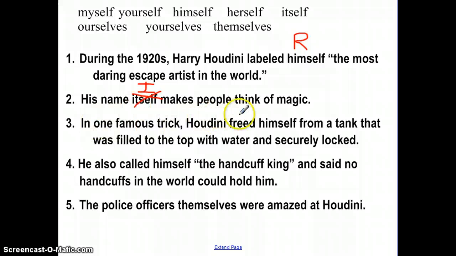"In one famous trick, Houdini freed himself from a tank that was filled." When we take that pronoun out, it does not make sense, so we need to keep it in there. It's required. It's reflexive. "He also called himself the handcuff king." If we take himself out of there, that sentence actually does make sense grammatically, "he called the handcuff king," but it changes the meaning. That makes it sound like he picked up the phone and called him, and that's not what it's saying. It's saying that he called himself the handcuff king, and so that is a required pronoun.